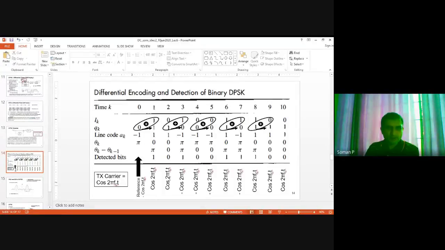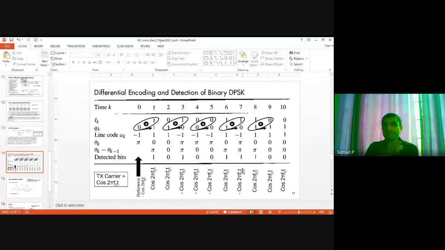Now to detect this symbol, multiply this with the previous. So cos 2 pi fct into cos 2 pi fct. So cos square 2 pi fct, positive cos square 2 pi fct. So passing that through a low pass filter will give you a positive voltage. That corresponds to, that gives you, that the transmitted symbol was 0. Like that you can find out for each case.